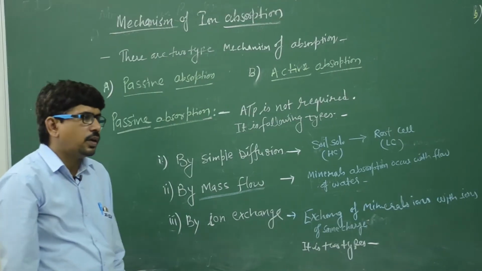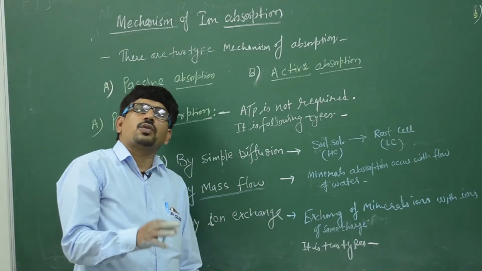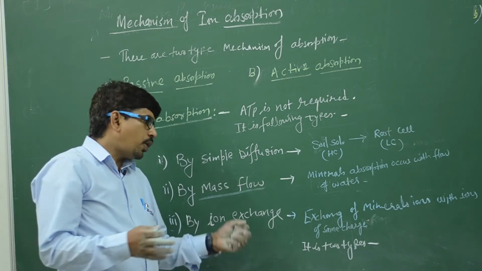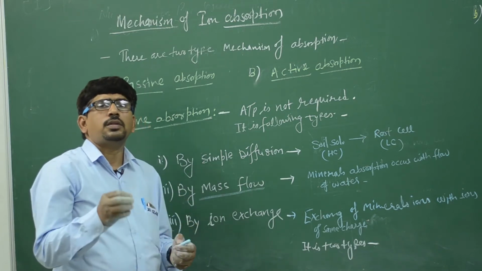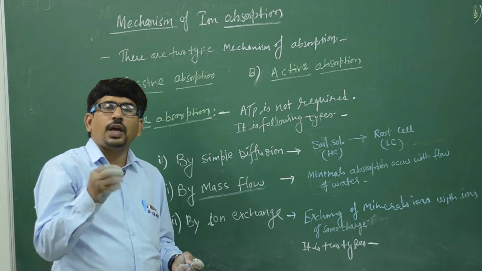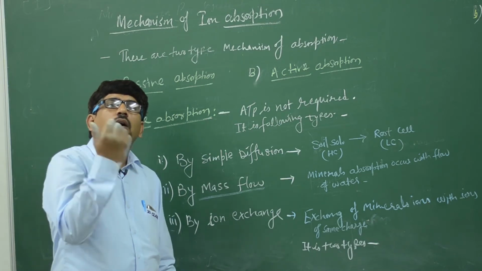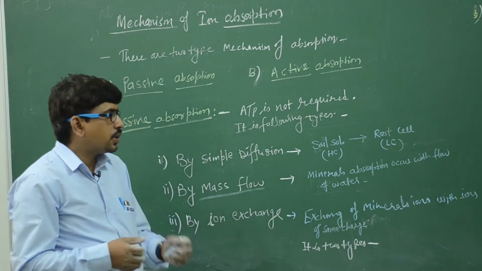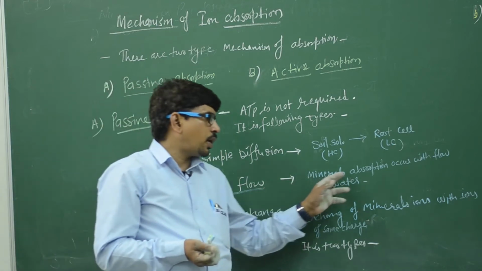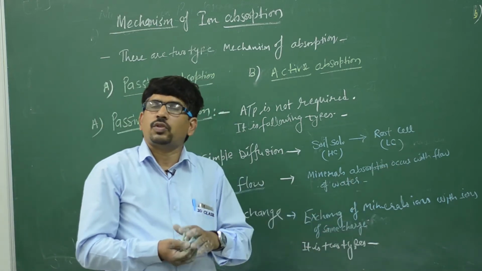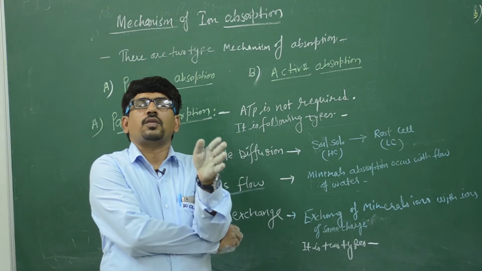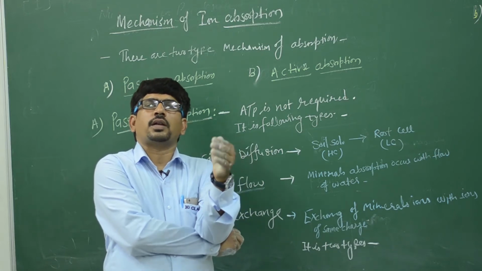We know very well that water always moves from high concentration to low concentration. According to this theory, the minerals move with the help of water, from high concentration to low concentration. So we can say mineral absorption occurs with the flow of water. The concentration of water is always high outside and low inside.